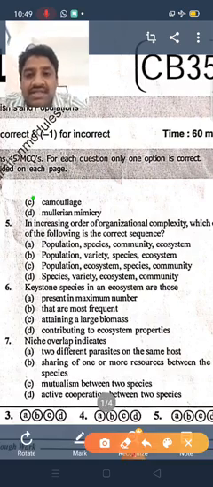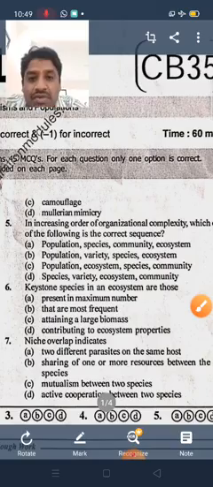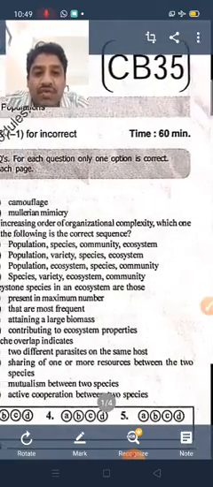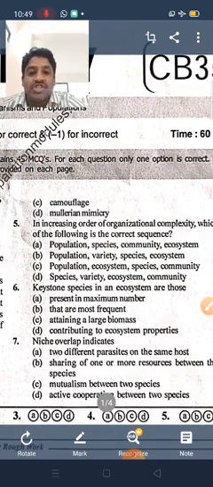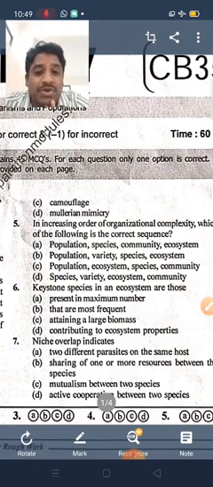Okay, next, question number 5. In increasing order of organization complexity, which one of the following is the correct sequence? Population, species, community, ecosystem. Population, variety and species, ecosystem. Population, ecosystems and species, community. And species, variety, ecosystem and community.